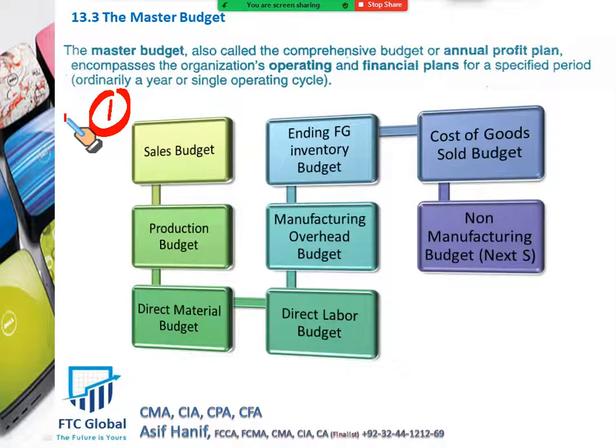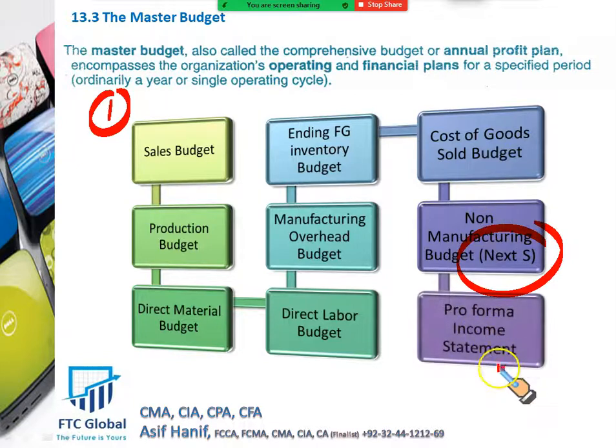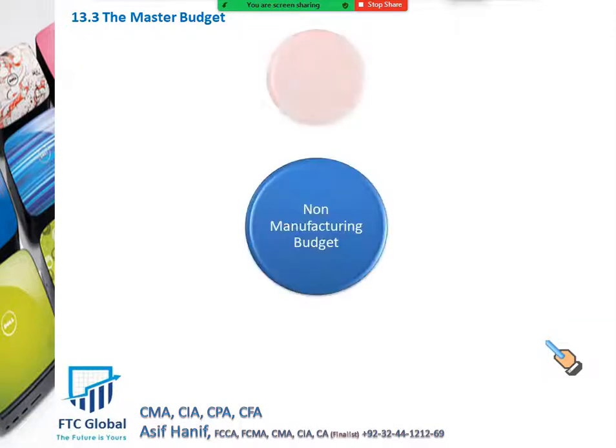Non-manufacturing budget is clearly the budget that is not related to manufacturing. It includes your administration, marketing, customer service, distribution budget, design budget, and R&D. This is all non-manufacturing budget. And after that, we have your income statement. So this is the flow of things. We will learn how to draw this up.